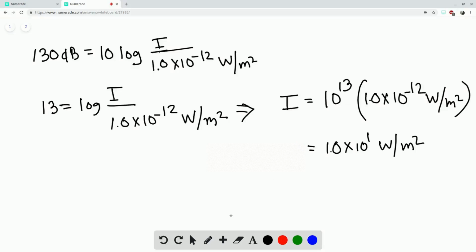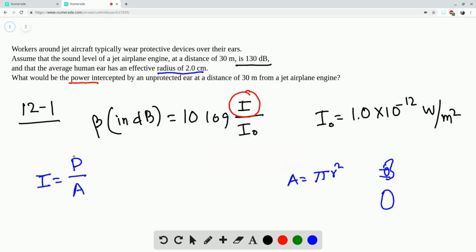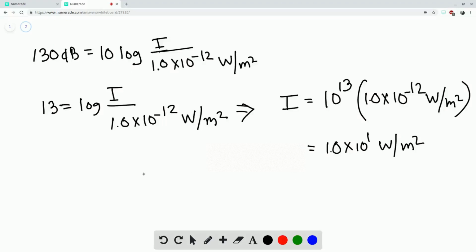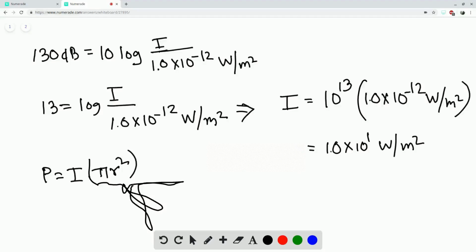Since we know the intensity, we review our equation again. The equation was I equals P over A, and we have to find the power. So power will be intensity times the area. We know our intensity and we know our area, so the power is equal to I times the area, which is pi r squared. Sorry about that. Yeah, intensity times pi r squared.